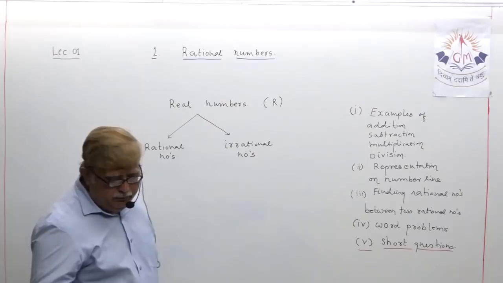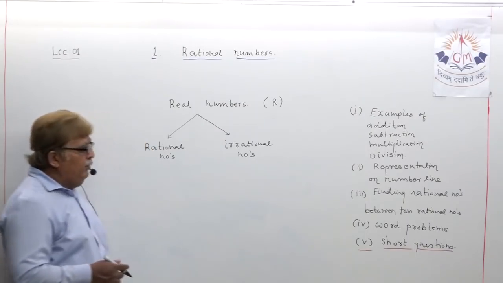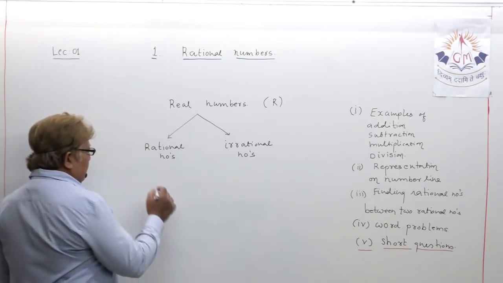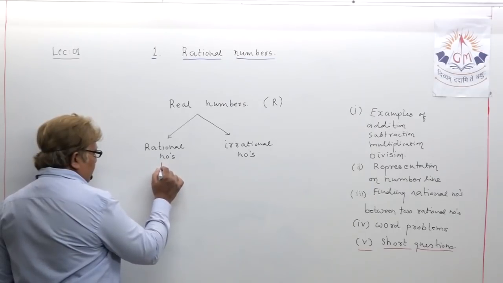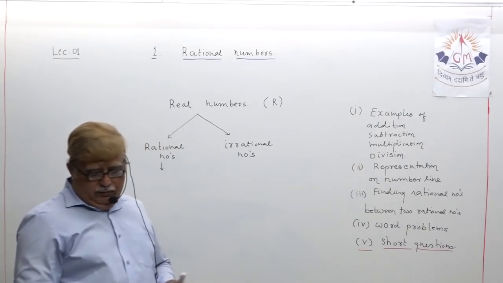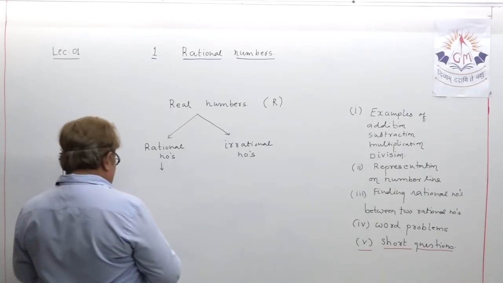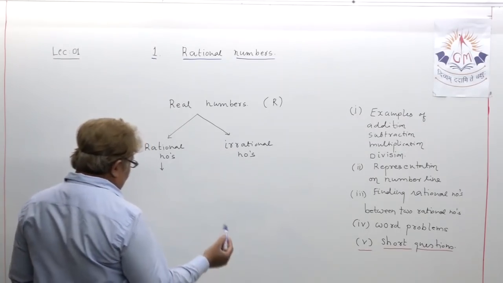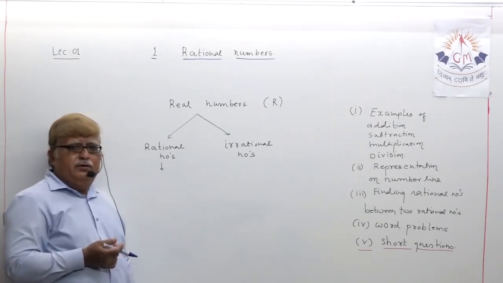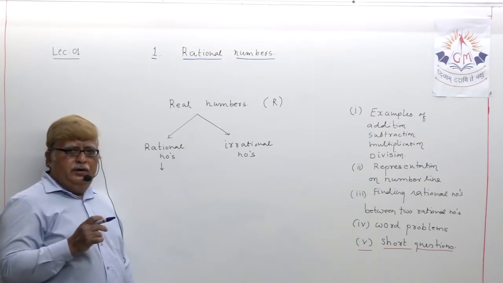You might have studied the definition of rational number in previous standards, if you can recall it in your mind. Can anybody recall what is actually the definition of rational number? What could be the definition?